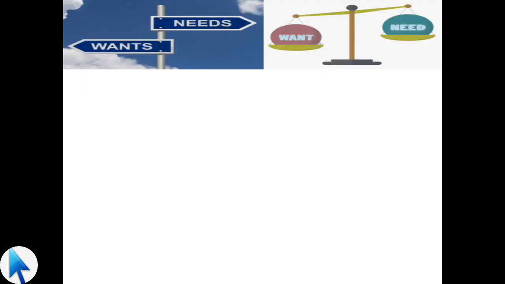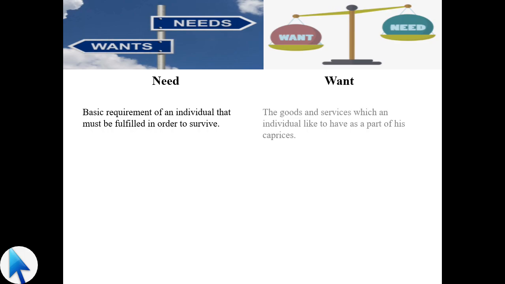Next, as we are focused on want, here I want to add there is a small difference between need and want. First, need. Need is the basic requirement of an individual that must be fulfilled in order to survive. Whereas want is the goods and services which an individual likes to have as a part of his caprices, that is, capacity.